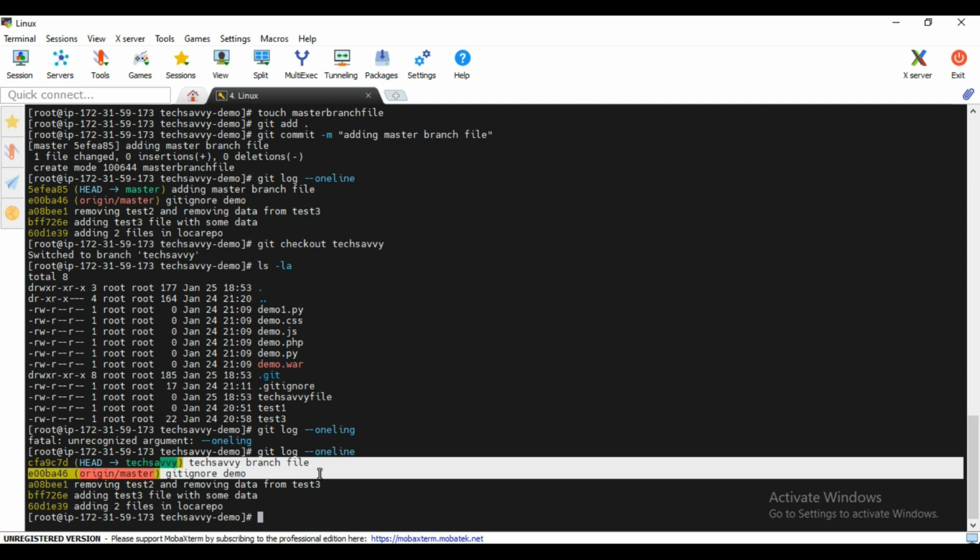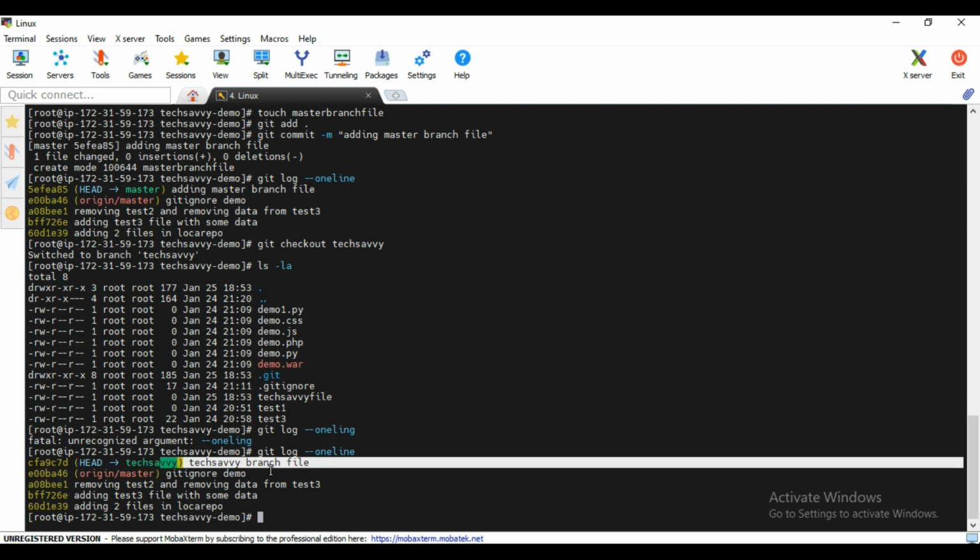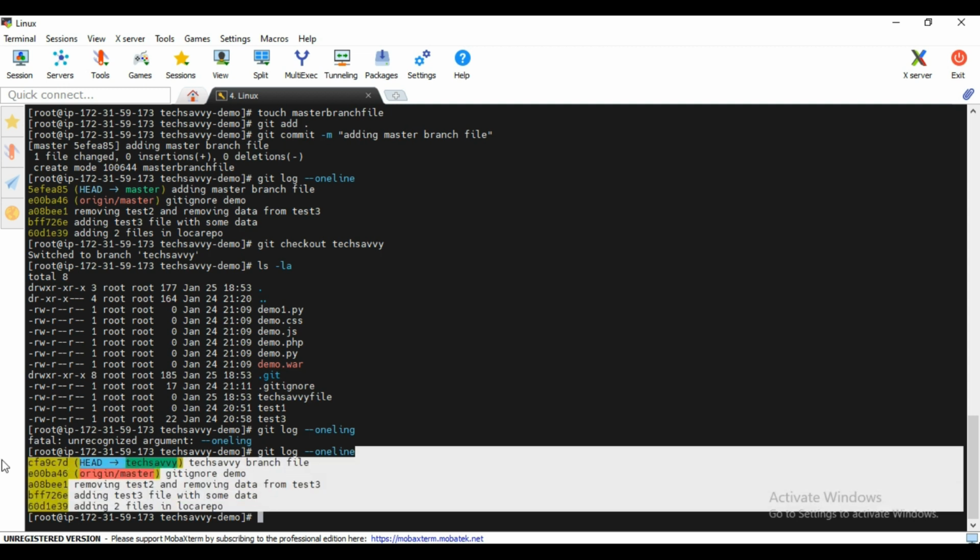See, it is showing this, like the log of TechSavvy branch. Okay, now this is one example, right? We have created the branch and we have done the changes separately in both the branches, right? So right now they both are separate.